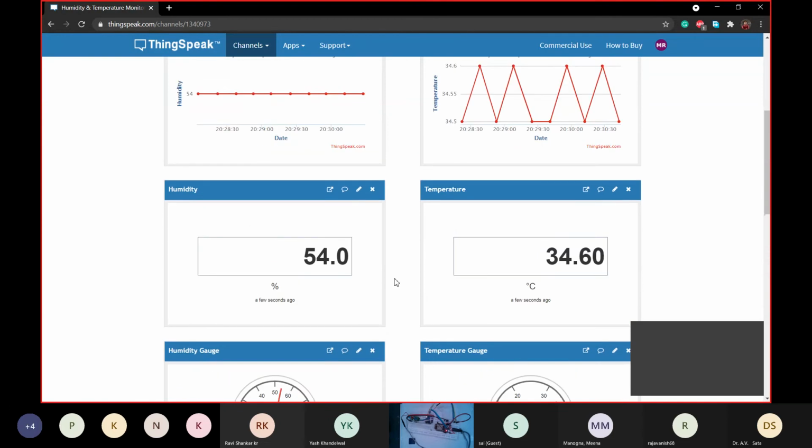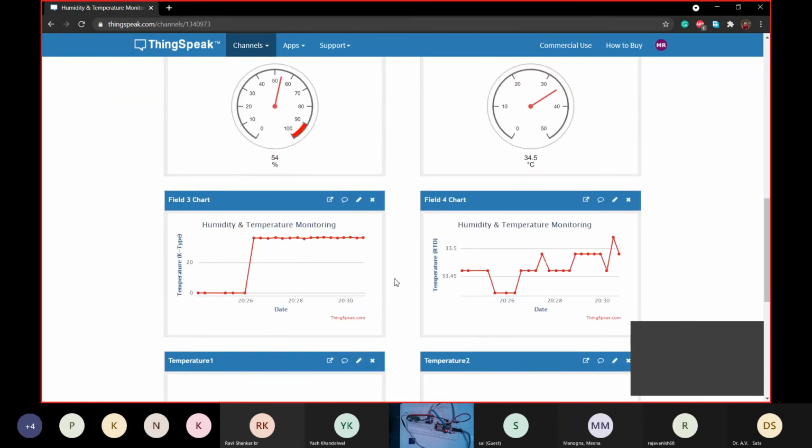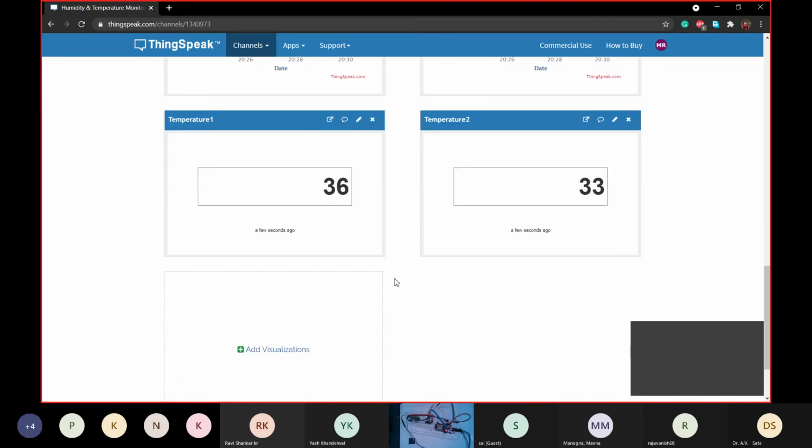This DHT has a very small range, 0 to 50 degrees Celsius, so we can assure that the DHT reading should be nearby, whereas RTD will be in a bigger range, and the K-type thermocouple will have more fluctuation.